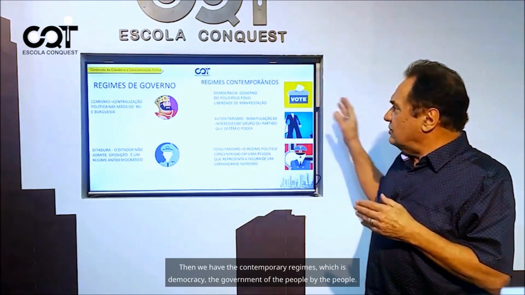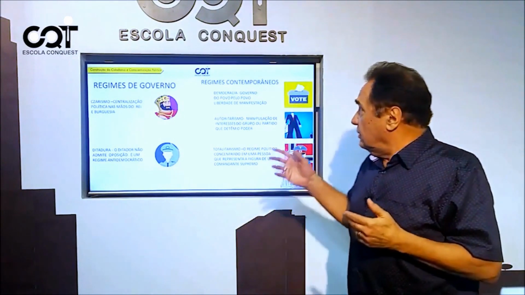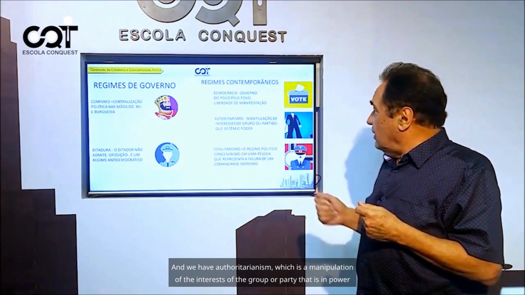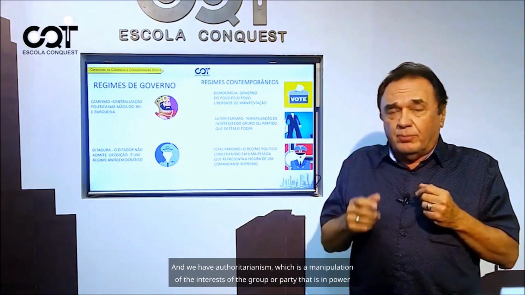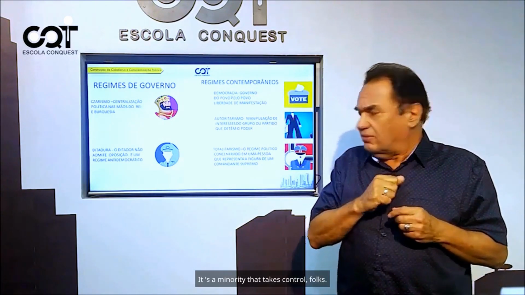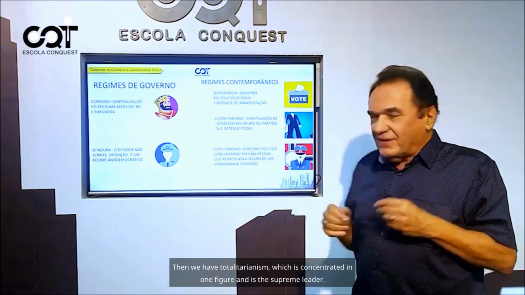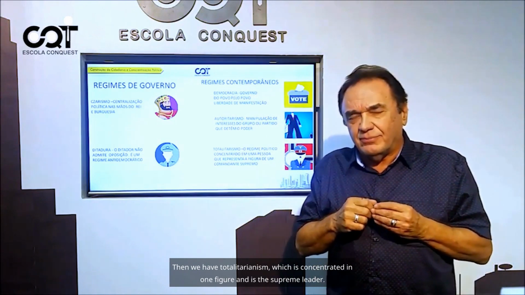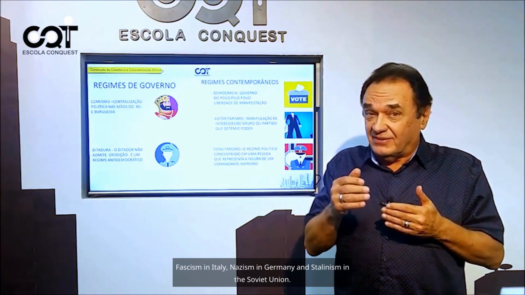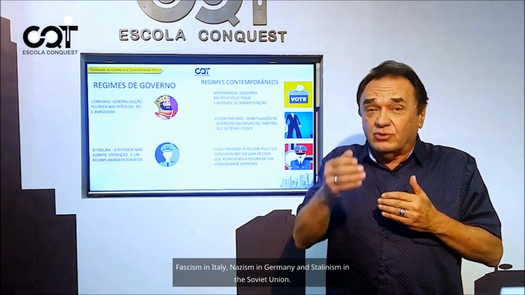Then we have the contemporary regimes, which is democracy, the government of the people by the people. We have the freedom of expression, right? And we have authoritarianism, which is a manipulation of the interests of the group or party that is in power. It's a minority that takes control, folks. Then we have totalitarianism, which is concentrated in one figure and is the supreme leader. We have examples, right? Fascism in Italy, Nazism in Germany, and Stalinism in the Soviet Union.